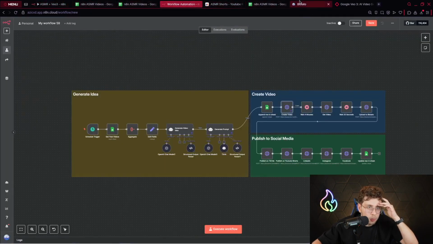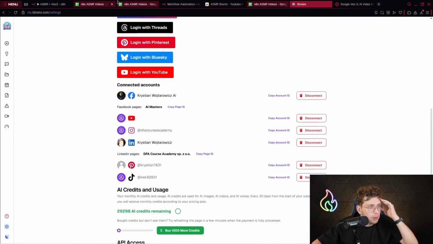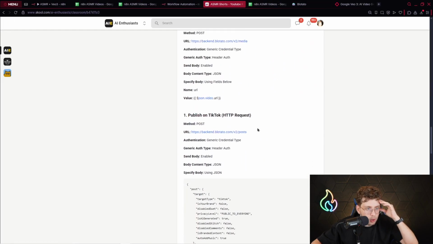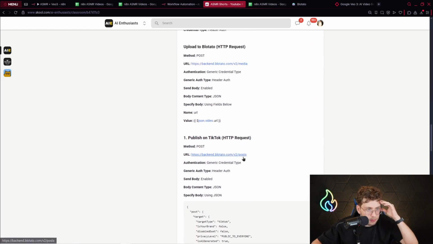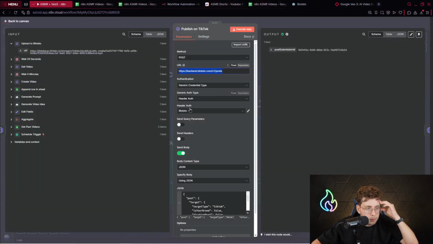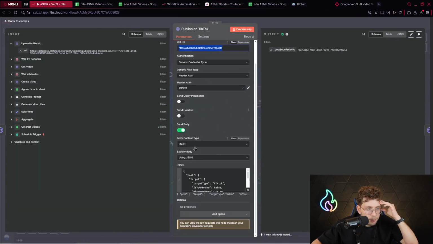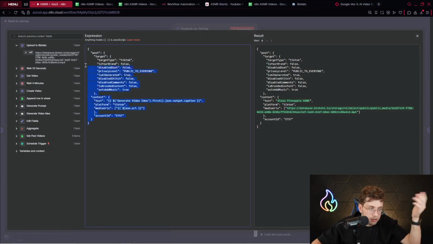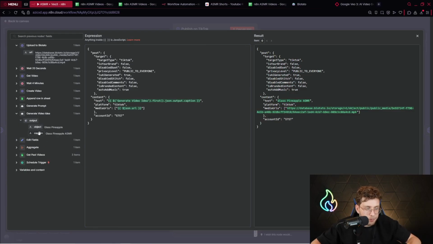However, you can copy it from, where do we have our file? Okay, you can copy it from here. So instead of the media, we've got the posts. That's correct. You just use your credential, you send the body using JSON, and inside you've got the entire JSON code for publishing on TikTok. So we've got the parameters, in the text right here, you use the text from generate video idea agent. So this is the caption, perfect.